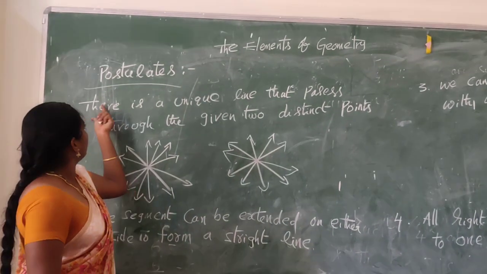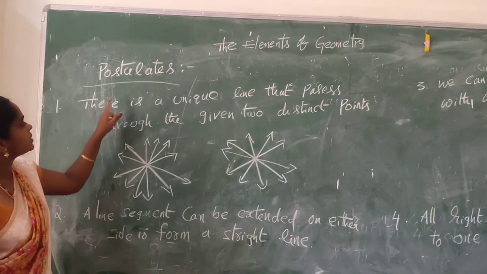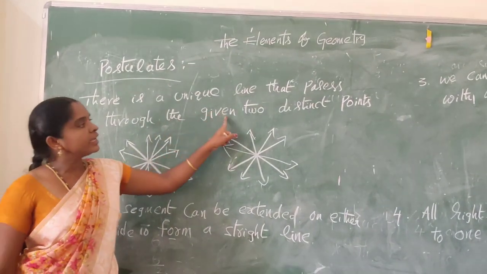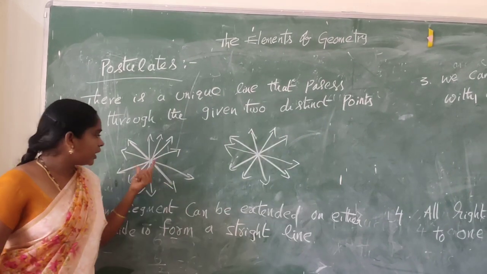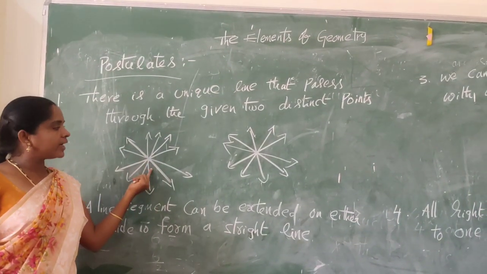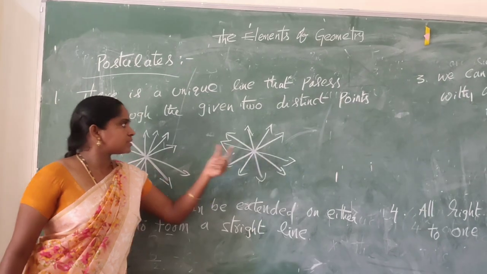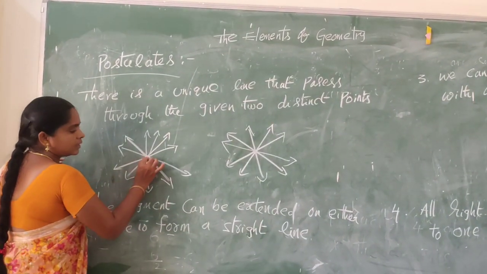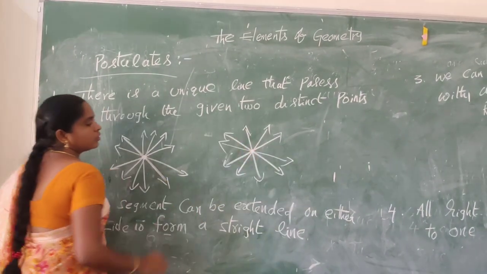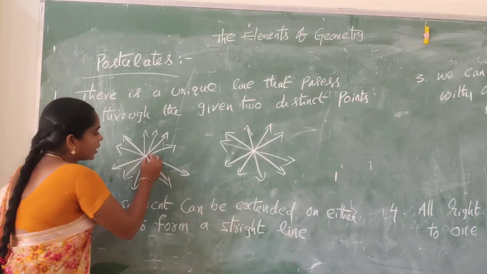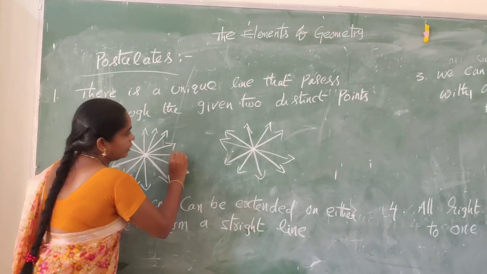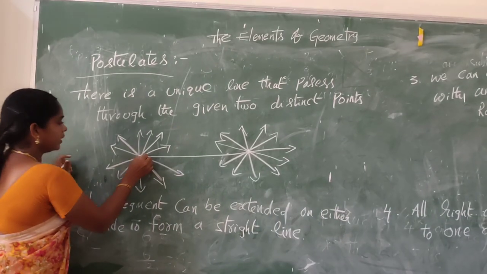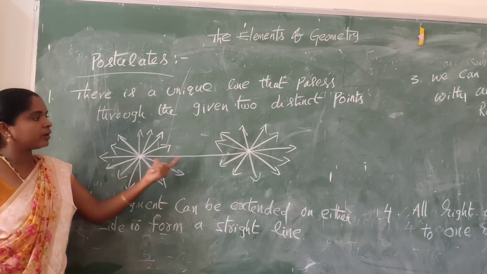But our postulate is that the line passes through the given two distinct points. Through only one point there are infinitely many straight lines. Through the given 2 points, how many distinct lines can be drawn?